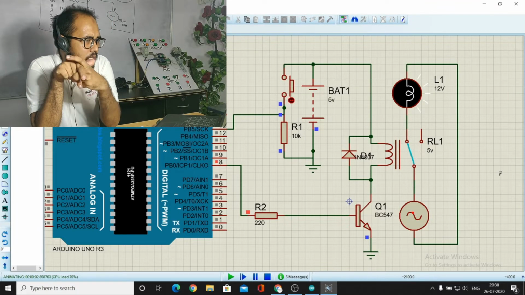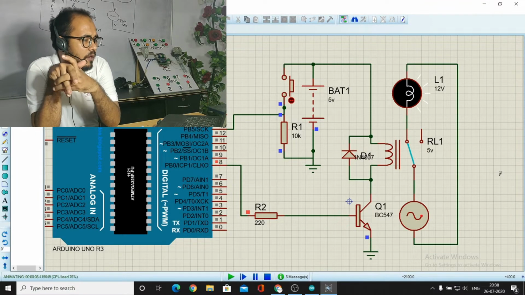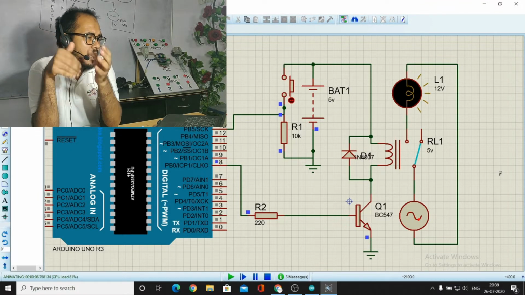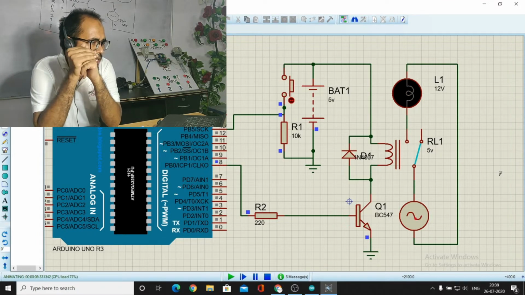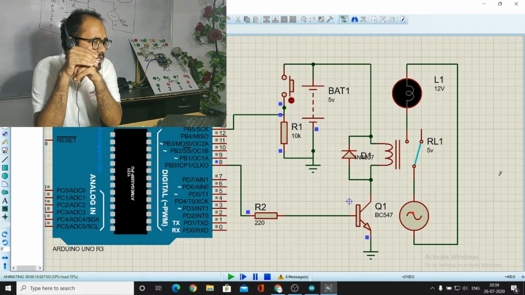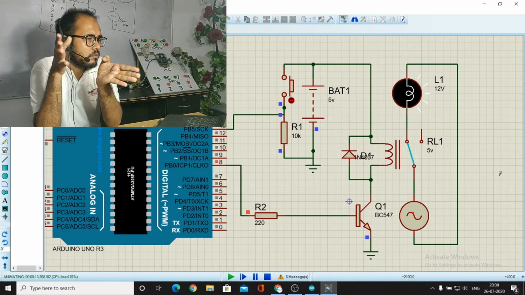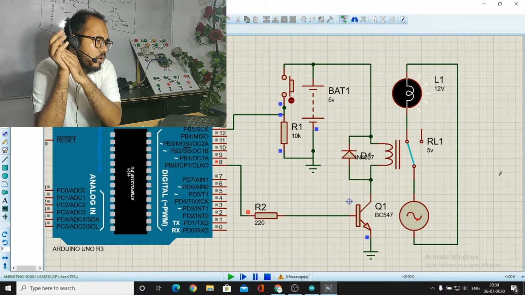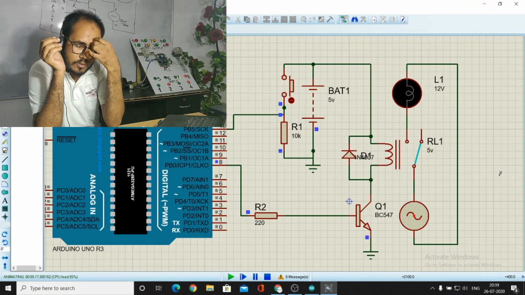So we have compiled the code and are just putting this one in. It's triggered and the bulb is on for 5 seconds, and then it will switch off for 5 seconds, and after the 5 seconds it will again turn on. So you can see here the code is still working and is going to turn off again. Okay, it will be on again after 5 seconds. It will go to the off condition. Okay, that's fine. It's quite good.